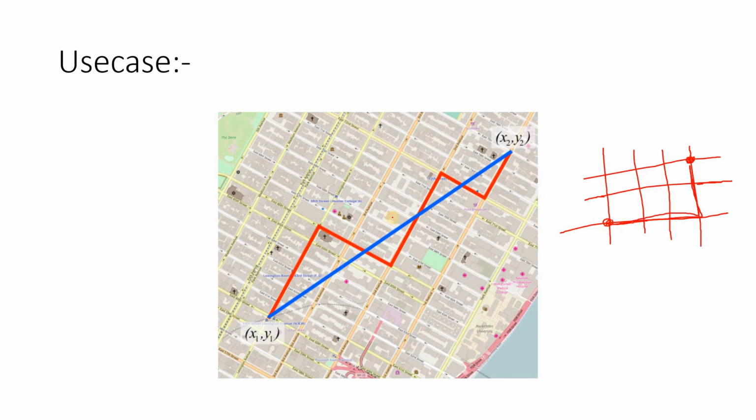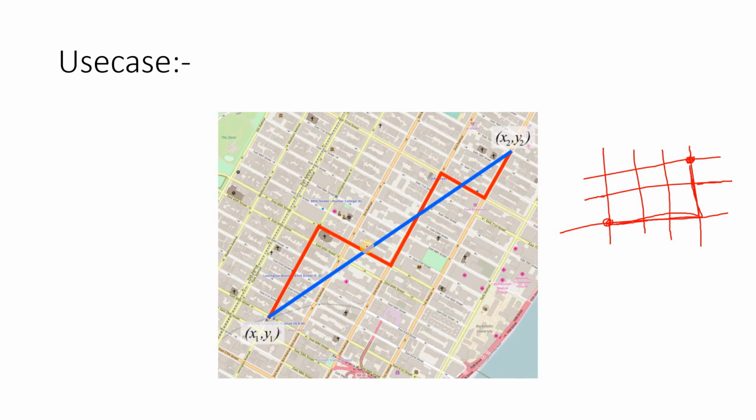Here is one image I have taken from the internet. Suppose this is my x1, y1 point, and this is my x2, y2. If I want to go from x1, y1 to x2, y2, then Manhattan distance gives us a good idea, right? See how Manhattan distance is working. But when Euclidean distance is required, suppose you are going from x1, y1 to x2, y2 by flight, that time you go straight away. So that is why we consider this displacement path, that is Euclidean distance, right? So this is one simple use case we can say.